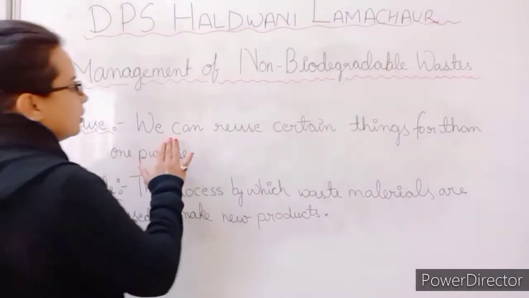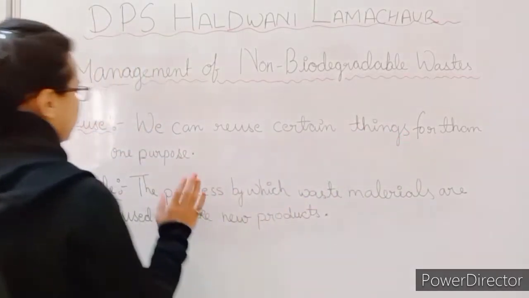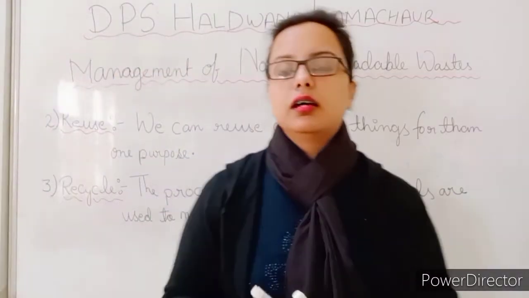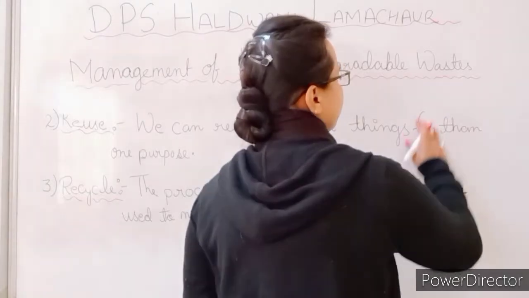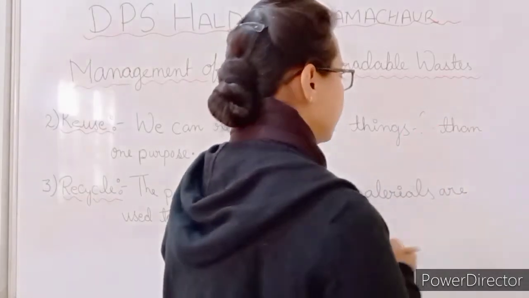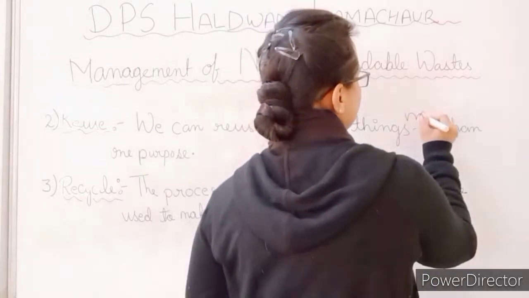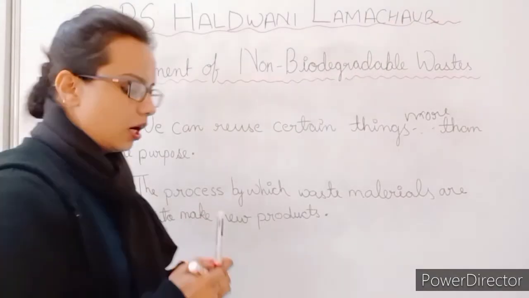Now the reuse, we can reuse certain things for more than one purpose. Okay, more than one purpose. So we can use any item for more than one purpose. So how?